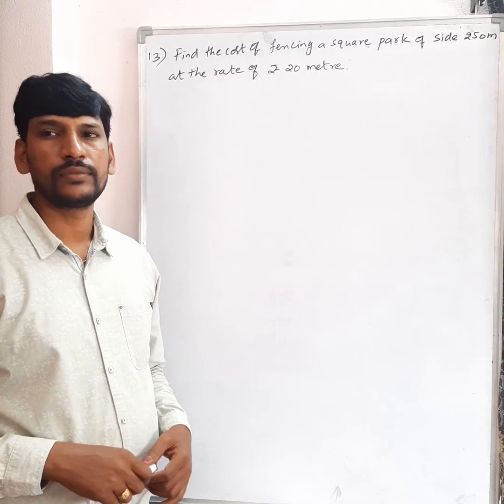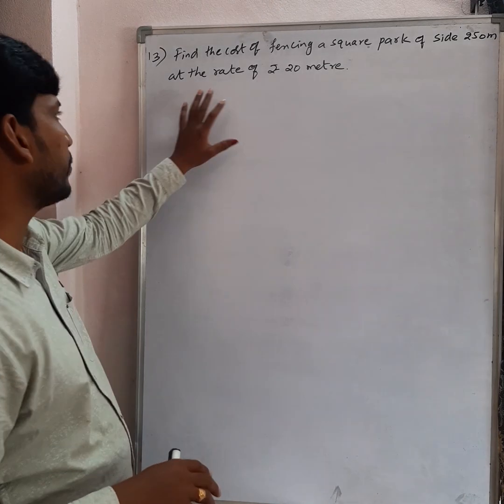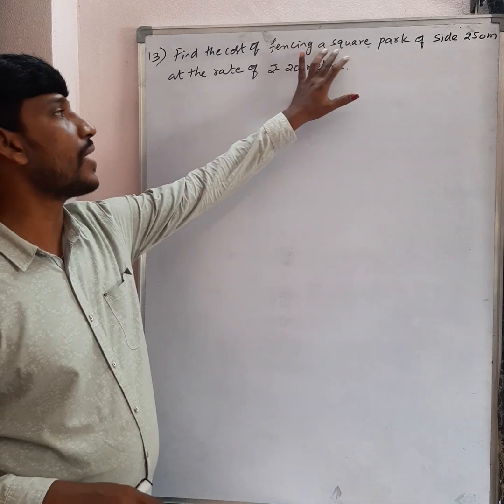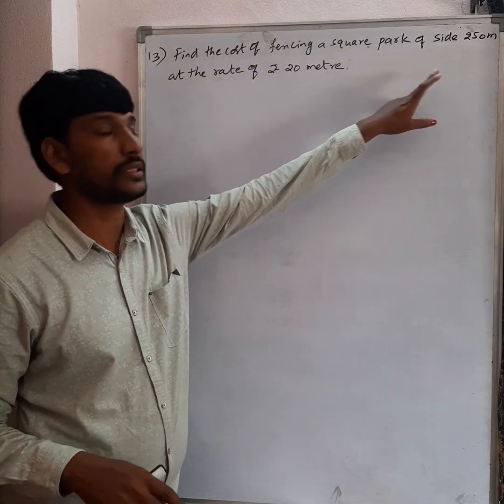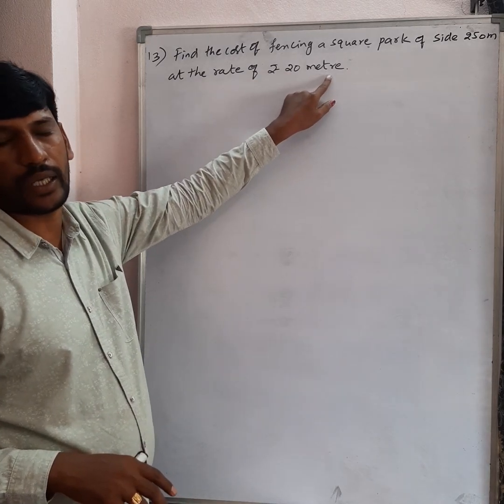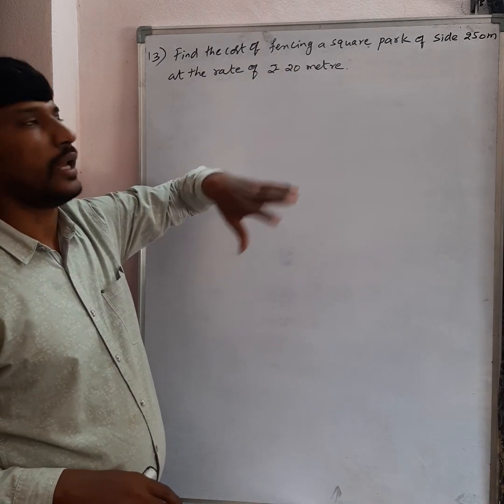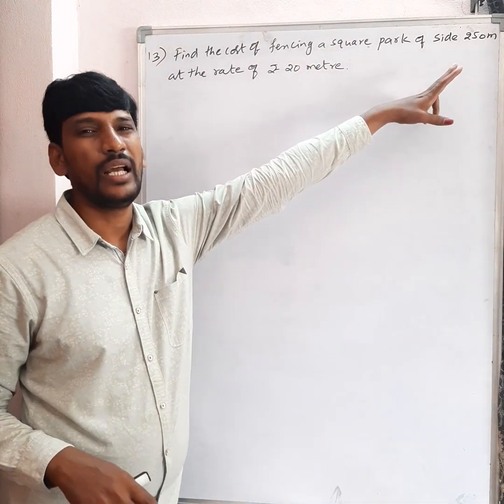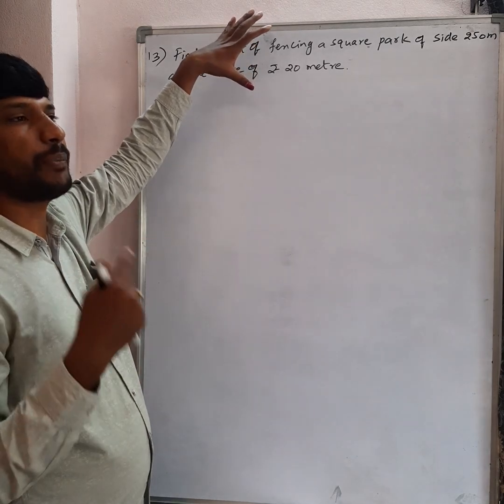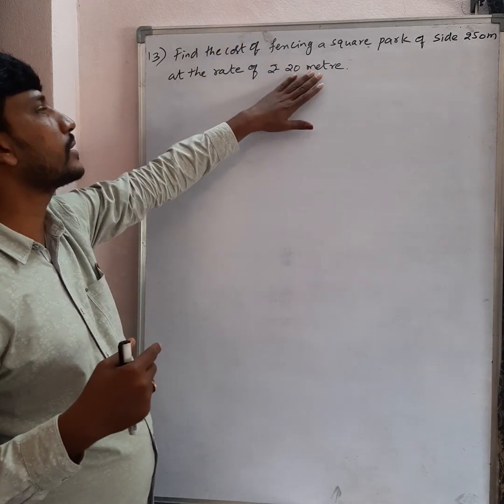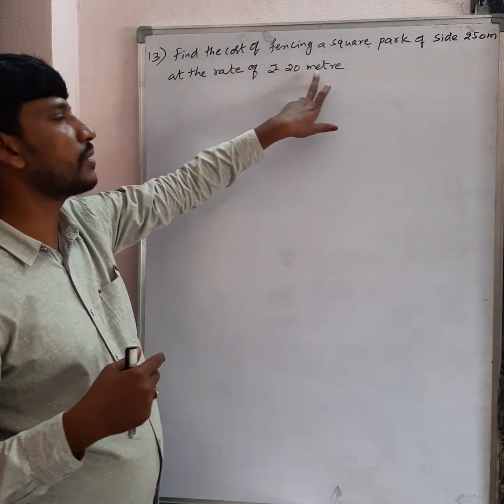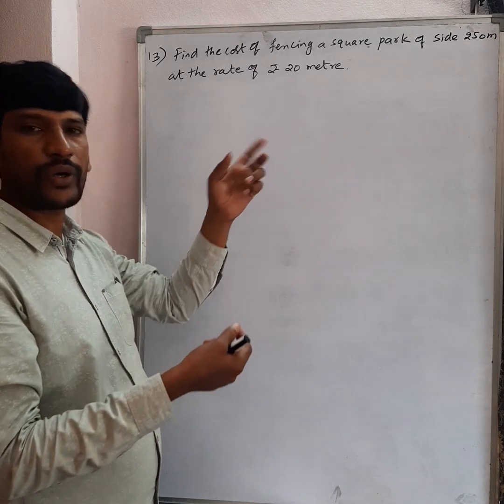Now let us write, children, see here, question number 13. Find the cost of fencing a square park of side 250 meters at the rate of rupees 20 per meter. Clear? So there is a square park, each side is equal to 250 meters, and they are asking to find the total cost of fencing. They have given the rate of 20 rupees per meter, so 1 meter costs 20 rupees.